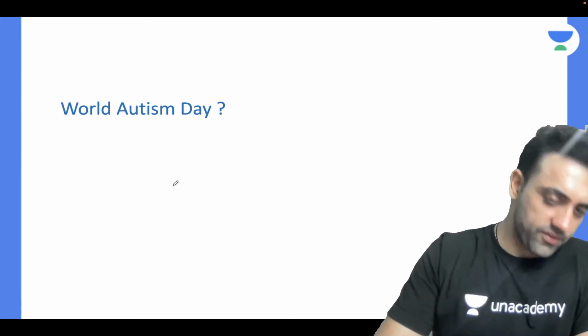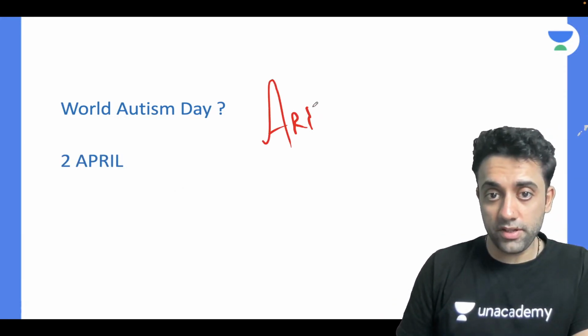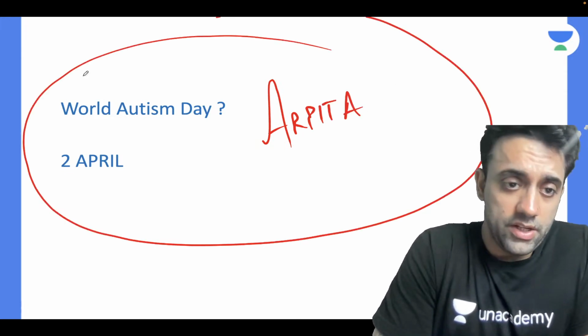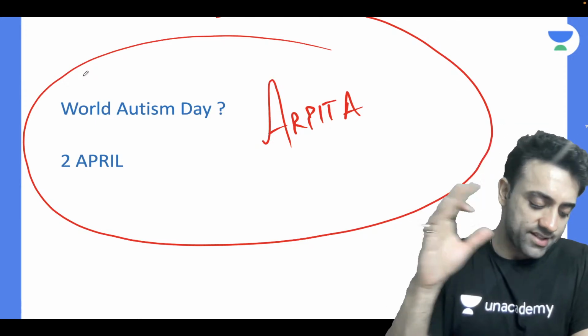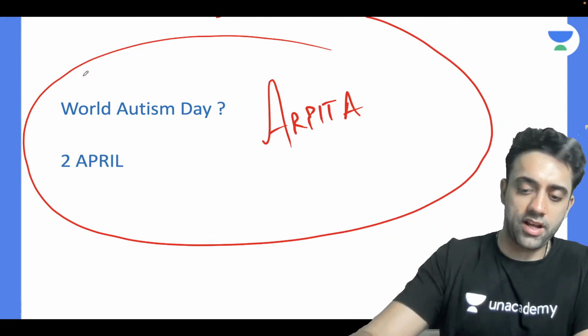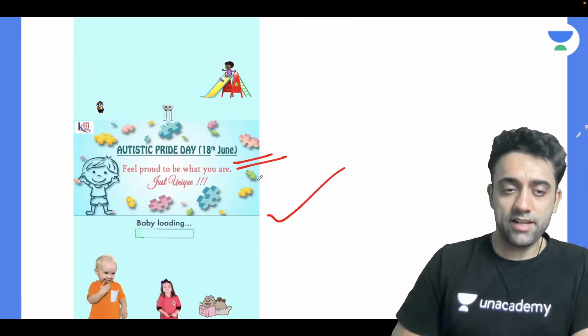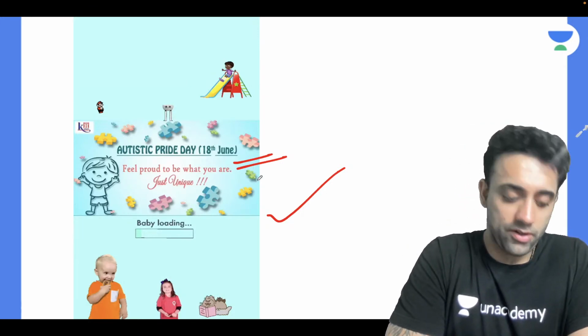World Autism Day. Someone said 2nd April. Who said this right answer? Very good. Arpita Pancholi, friend of Suraj Pancholi, is very right. So World Autism Day you celebrate on 2nd of April. It's important, okay? World Autism Day, and rest all 10 days. I hope you know it. I will not ask you again. Okay, and remember 18th June you celebrate Autistic Pride Day. Autistic Pride Day you celebrate on 18th June.